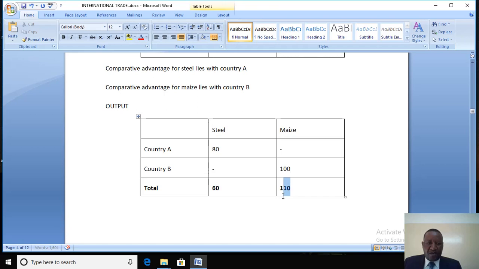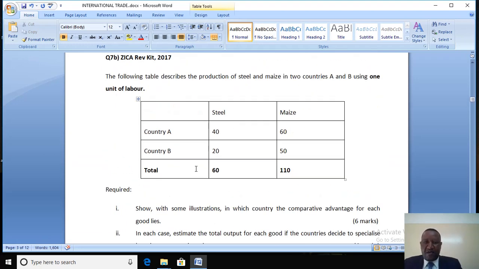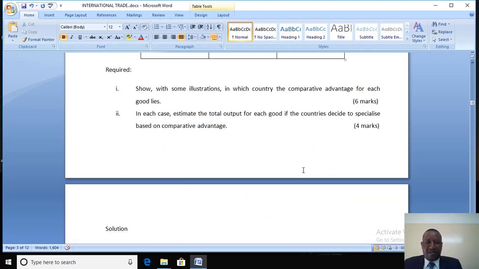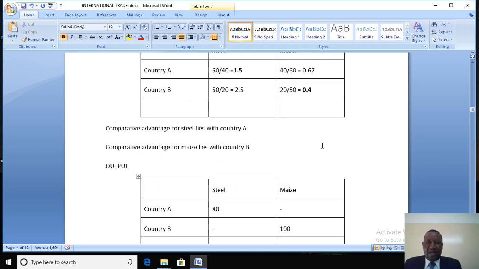So the total world's output will be, for maize 100, for steel 80. Question, is this better than we had before? Let's see. Before, countries were producing the following results. Steel total was 60, maize total was 110. So total put together, that's 170. How much are we producing now after countries have specialized? It's 100 plus 80, we are producing 180. So this is better than before.